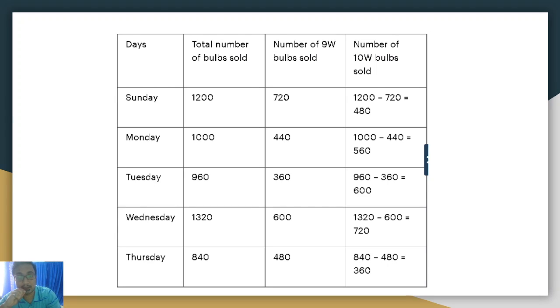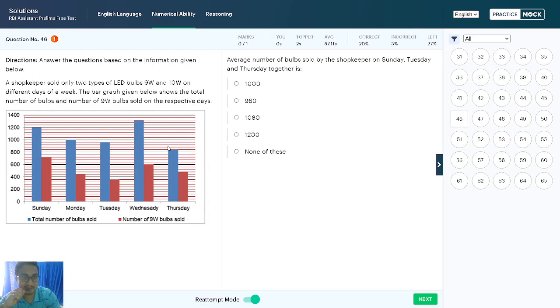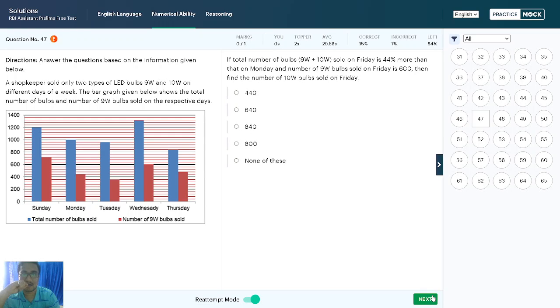And yeah, we are left with the DI part. How to solve DI. See, here in DI, given are the total number of bulbs and the number of 9 watt bulbs. There are two types of bulbs, 9 watt and 10 watt. By seeing the question, we can solve the average number of bulbs because we have the total number of bulbs here. But if you go to the next further questions, they are lengthy. So we have to skip these types of 3-line lengthy questions in the initial stage.